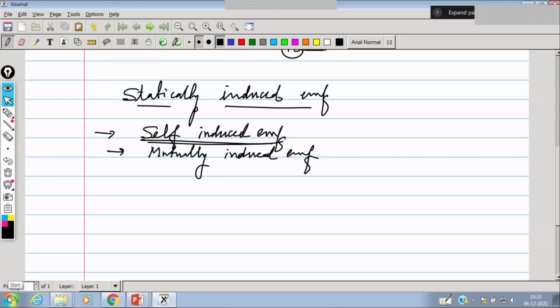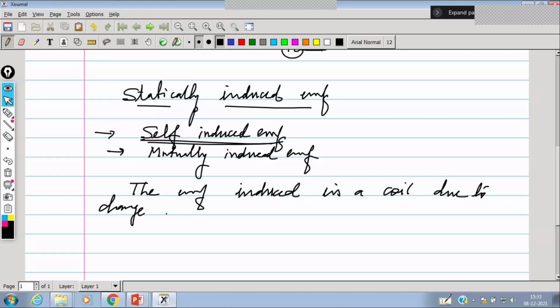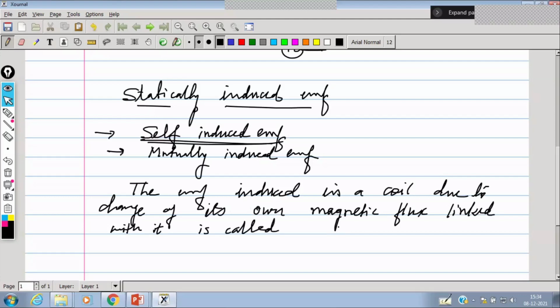The EMF induced in a coil due to change of its own magnetic flux linked with it is called self-induced EMF. Self-induced EMF.